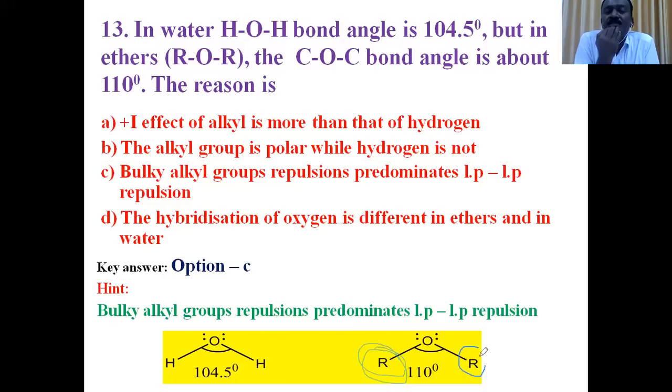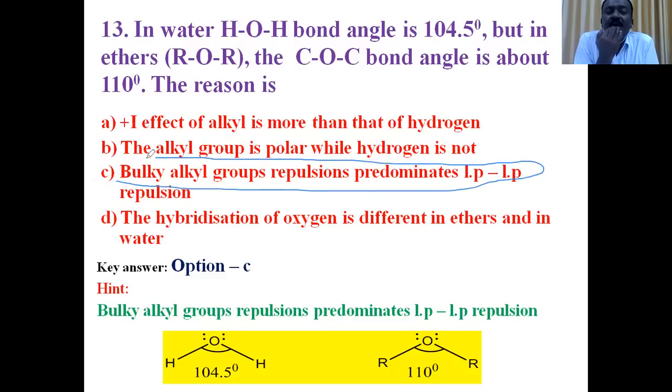If the size of terminal groups increases, bond angle also increases because repulsion due to bulky groups predominates over repulsion due to lone pair. So according to this, option C is the right answer. Bulky alkyl group repulsion predominates when compared with lone pair repulsion.